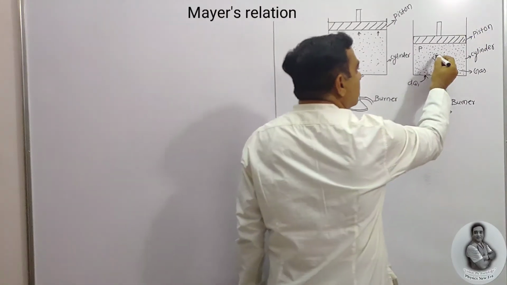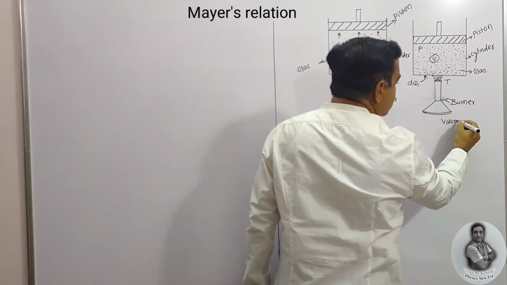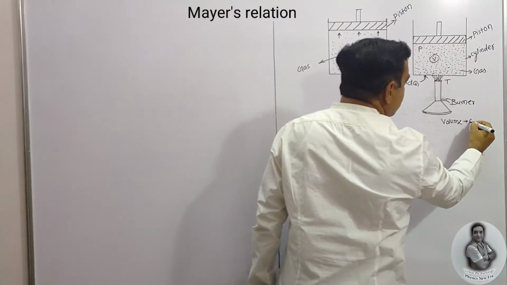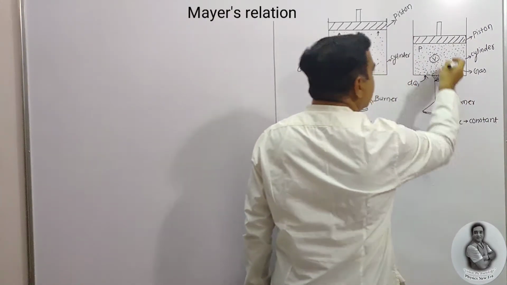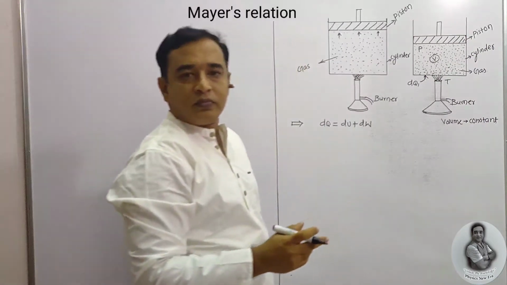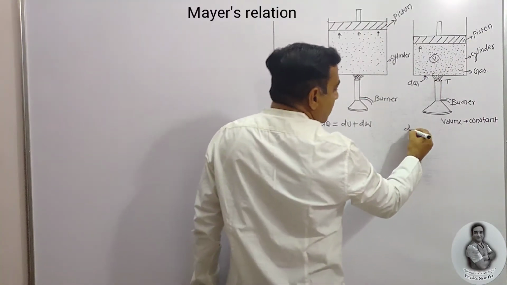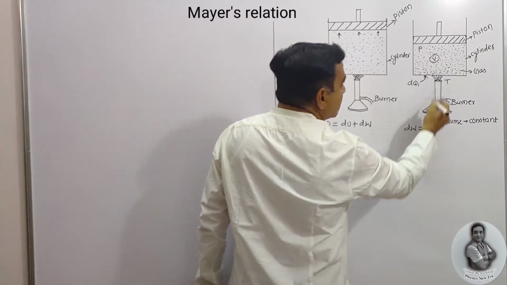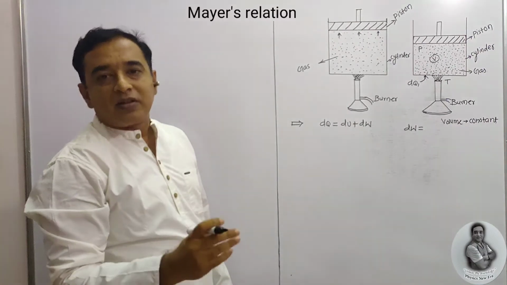Here we are keeping a certain value constant. Initially I'm going to keep the volume constant. If the volume is constant and heat is given, there is no work done, because there is no lifting of the piston due to pressure exerted by the gas.